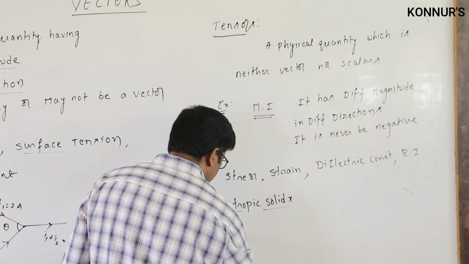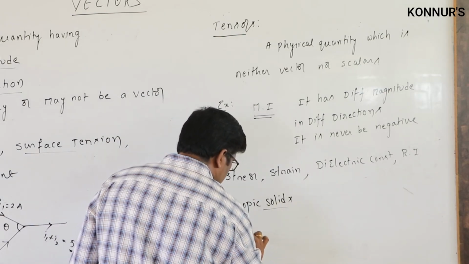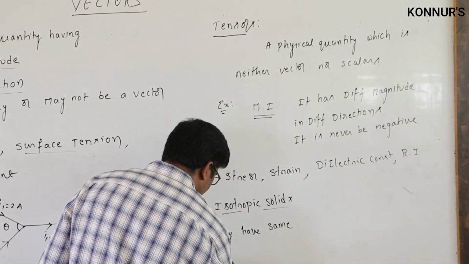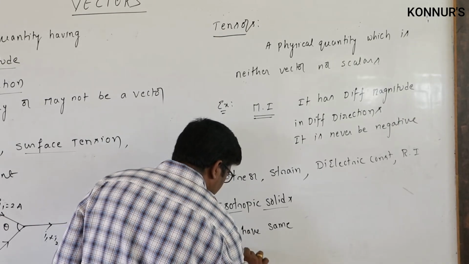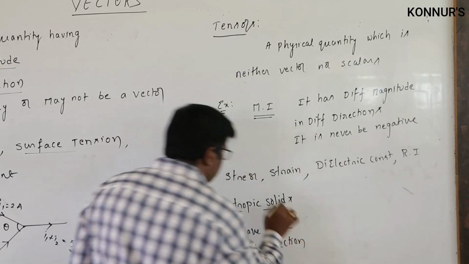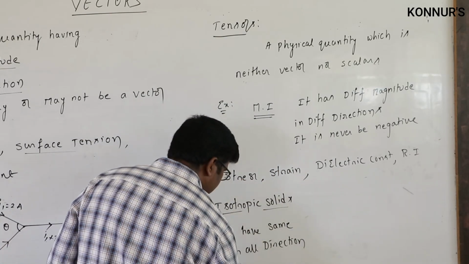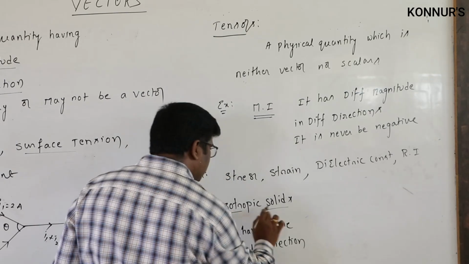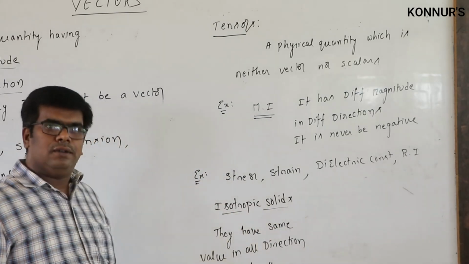So they have the same value in all directions. So these quantities we call scalars in which particular medium, in isotropic solids.